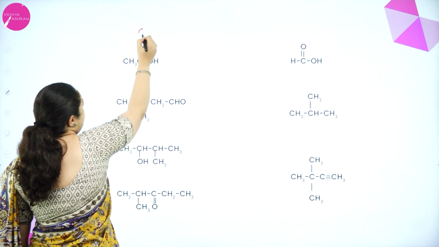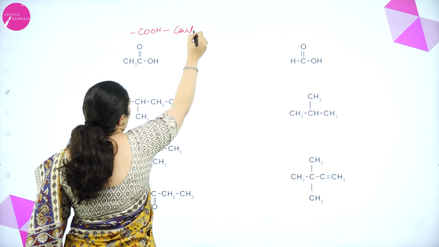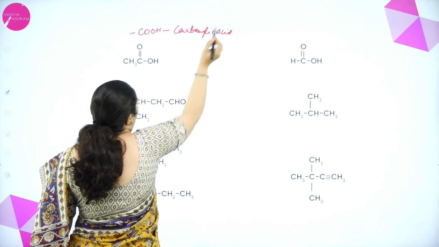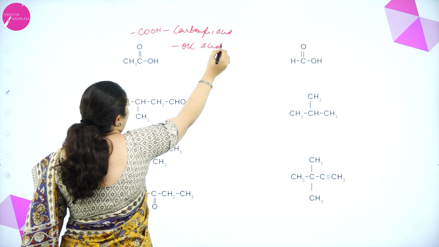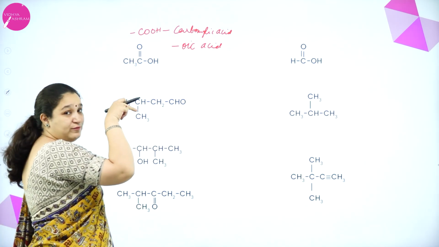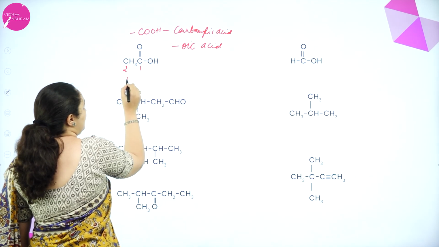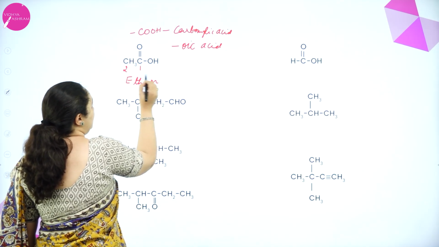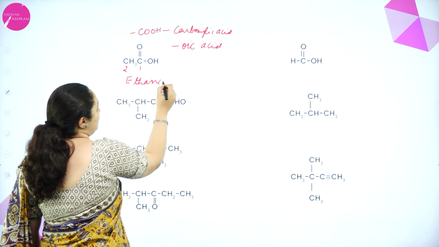COOH group. If COOH group is present, it is carboxylic acid, and the suffix is oic acid, and the carbon atom of the functional group also has to be numbered, so 1, 2. So the root word is ethan, that is eth with an, carbon-carbon single bond is there.